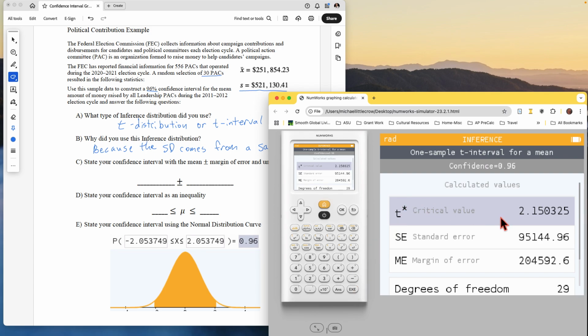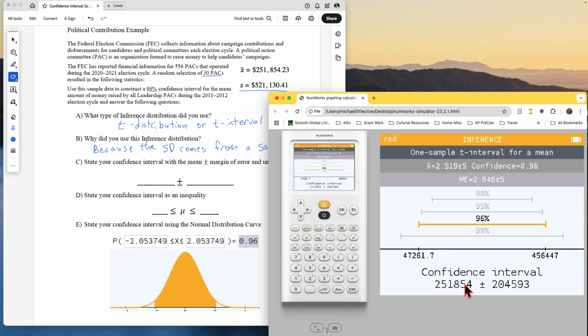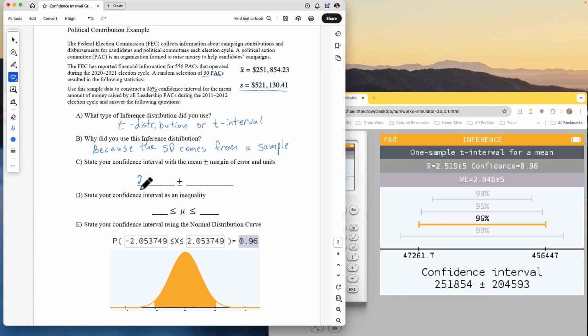Go to the next. Here's our critical value, standard error, margin of error. Those are all good stuff, but we can also just come to the next one, and here's all the information we need. So the plus or minus goes with the plus or minus in here. We're going to write in 251,854. And notice that came right from here. That was the mean. And we're adding or subtracting the margin of error, which is 204,593.